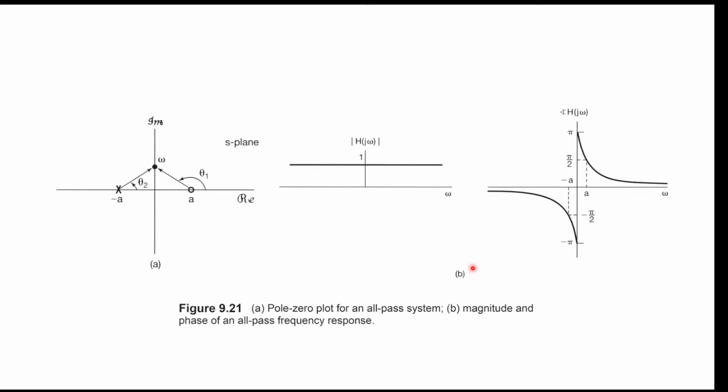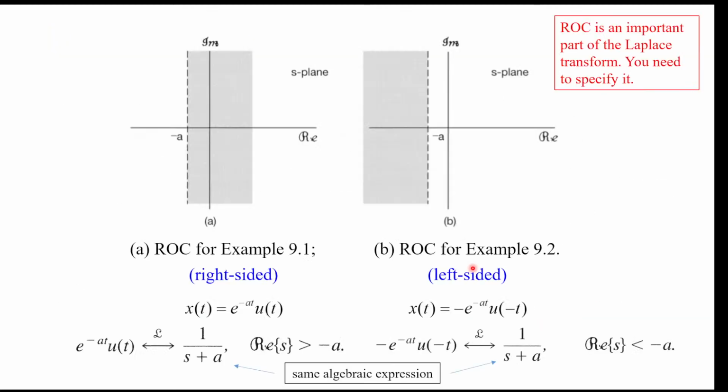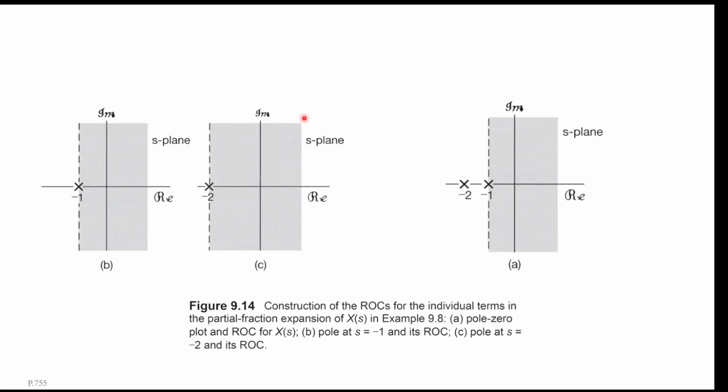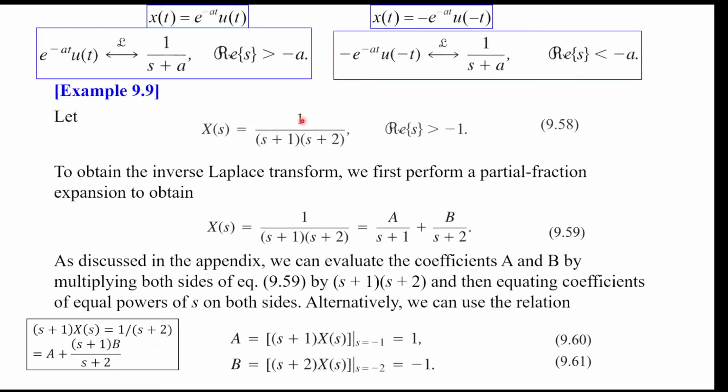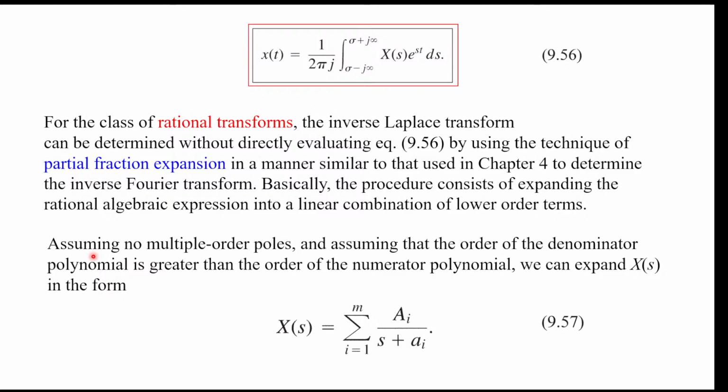Then we can have a small review of what I talked about today. We start by reminding you again that ROC is a very important part of the Laplace transform. Indeed, today we talked about the inverse Laplace transform of a rational function, and we see that we need to use the ROC to determine our inverse Laplace transform.